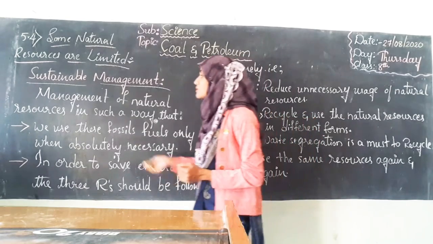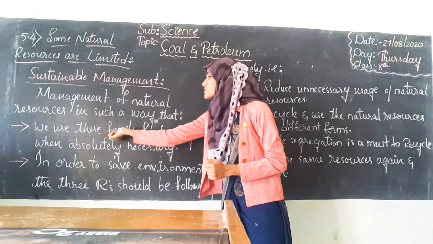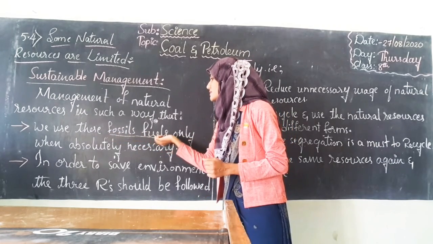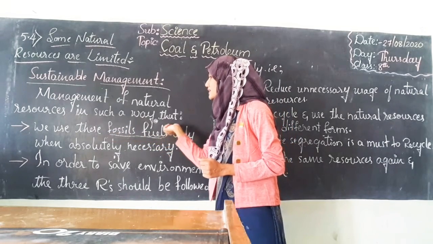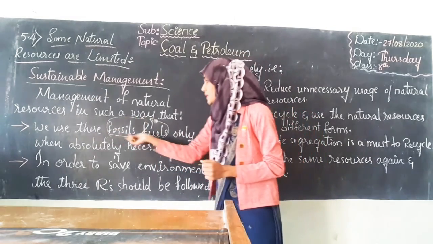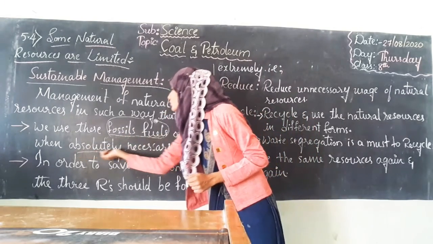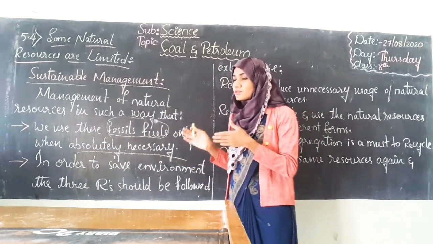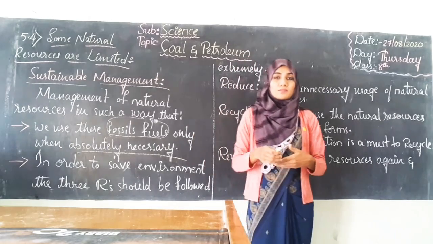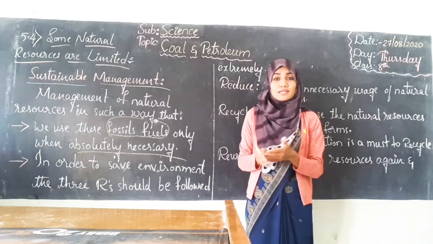Let us see. We use fossil fuels. If we conclude this as fossil fuels, it involves all coal, petroleum, natural gas and everything. We have to use these fossil fuels only when absolutely necessary. For example, petrol and diesel we have to use only in times of need.